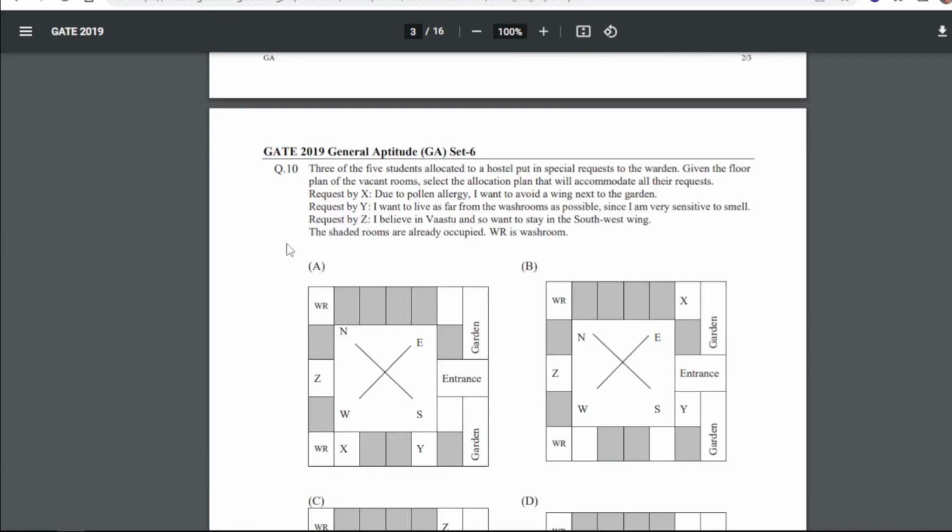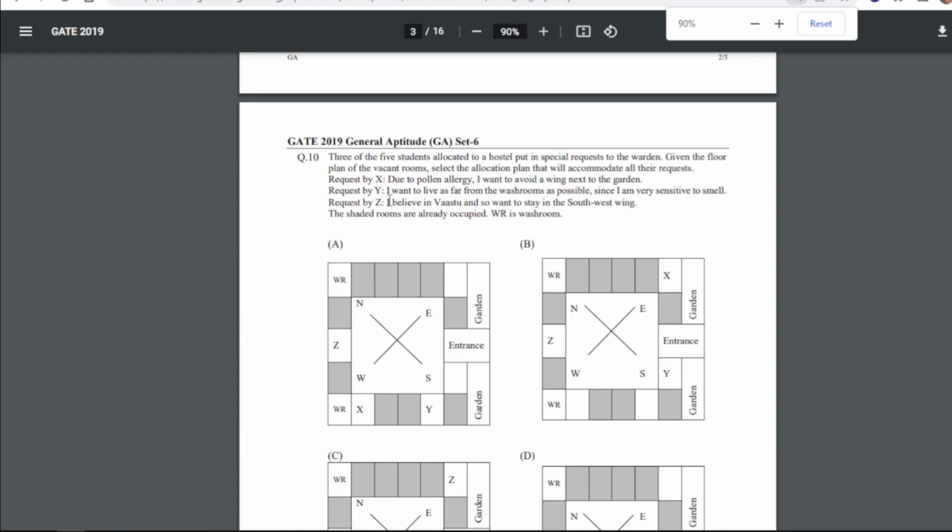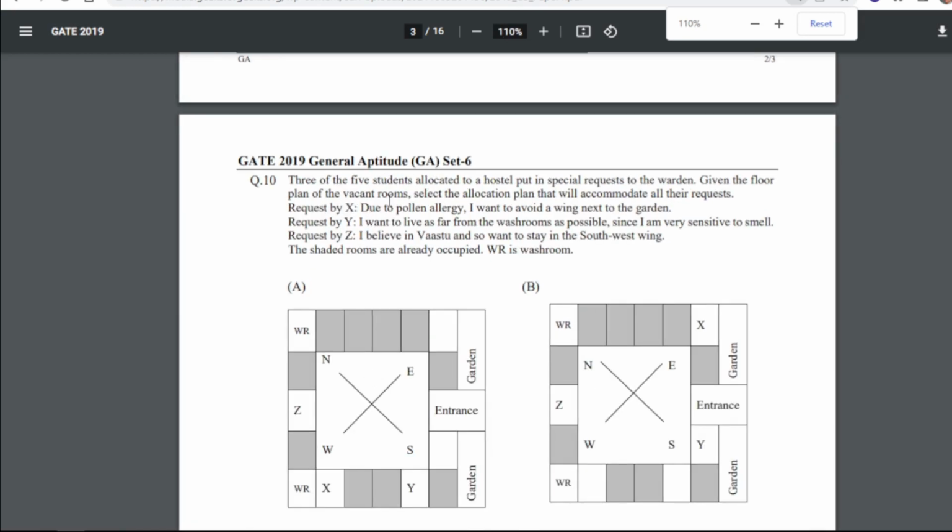Next question is 10th. 3 of the 5 students allocated to a hostel put in special requests to the warden. Let me zoom it a bit first, right? Here we go. Given the floor plan of the vacant rooms, select the allocation plan that will accommodate all their requests.